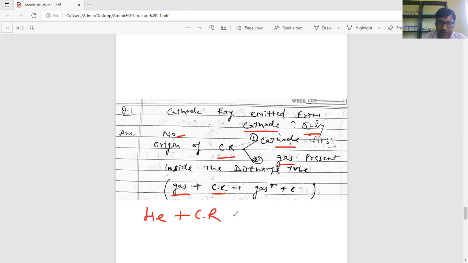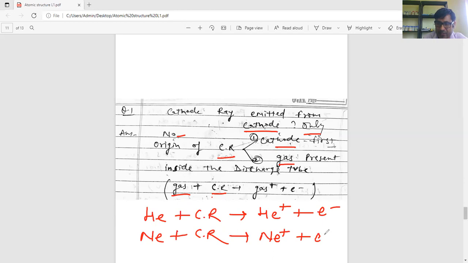When the cathode ray strikes helium, it ionizes the helium gas into He+ and an electron is emitted. And suppose neon gas is placed, then the cathode ray ionizes the neon gas into Ne+, neon positive ions, and an electron.